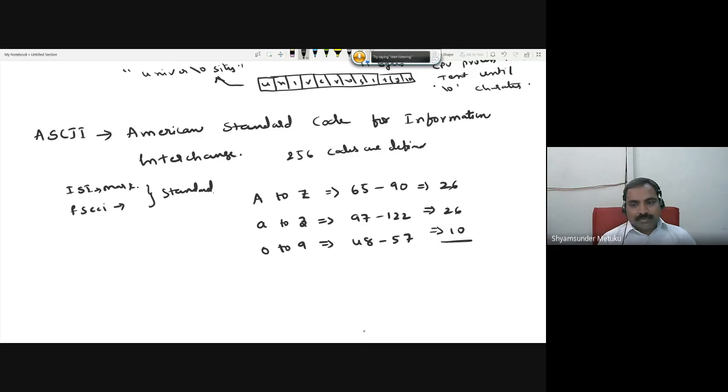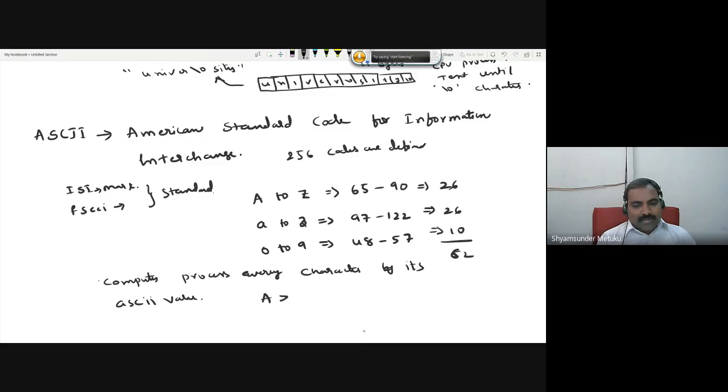Total how much? 52. Out of the 256, 52 we know directly. You must remember this 52 is widely used representation. For a computer, any character we type, internally the CPU will process by its numbers. Not 62, 52. Okay, fine, let me correct. 62. So the computer processes every character by its ASCII value.